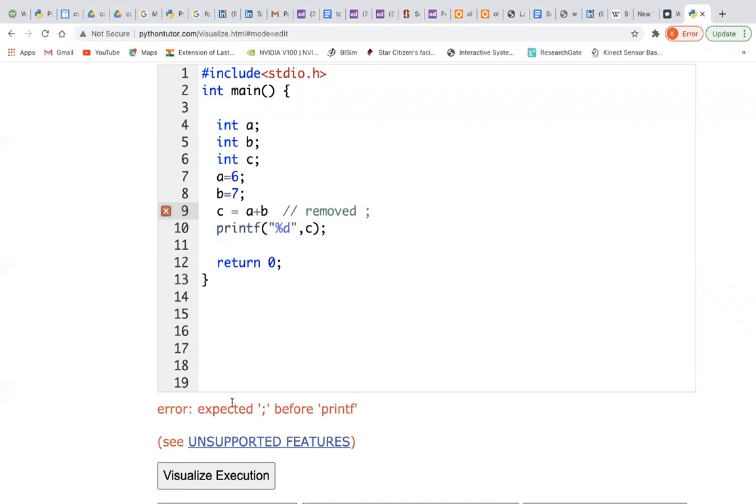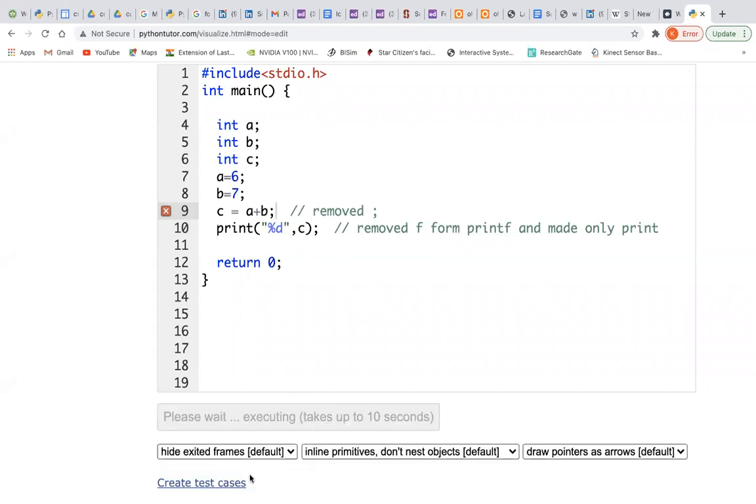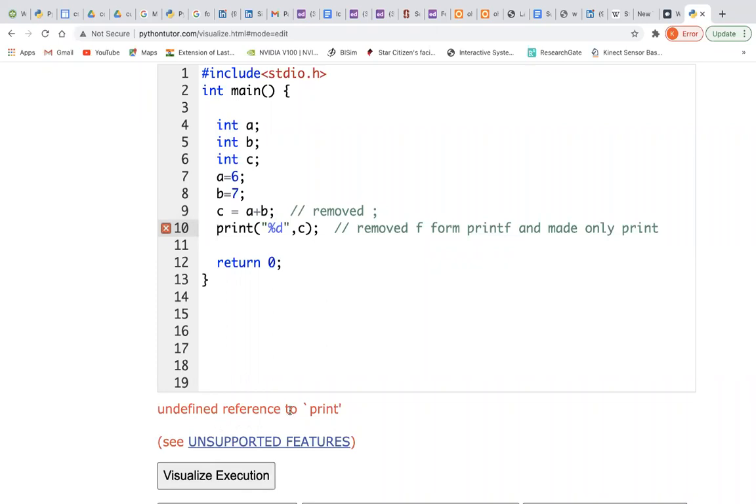So it says there is an error, right? I will also bring out another one with print. I'm removing the f here. So I will write "removed f from printf and made it only print". Now let us execute this and see what will happen. You can see that the error has been given about the semicolon. Let us add the semicolon and see what happens. Okay, so: undefined reference to print.